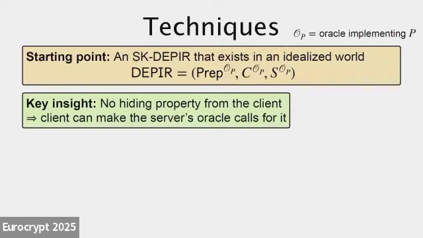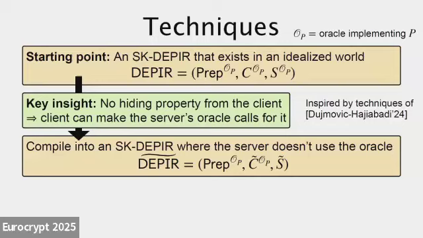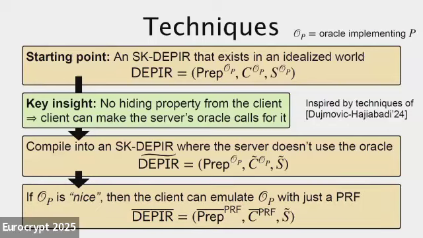And so we can essentially have the client run all of the server's code for it and make all of its queries for it, and we'll be just fine. This insight is heavily inspired by a recent work at last Eurocrypt by Jesko and Mohammed. Following this insight, we will first compile this starting DEPIR into one where the server doesn't use the oracle at all, so only the client has to interact with the oracle. And then after that, we will compile from that into one where we remove the oracle entirely, subject to the condition that the oracle is sufficiently nice in some way.